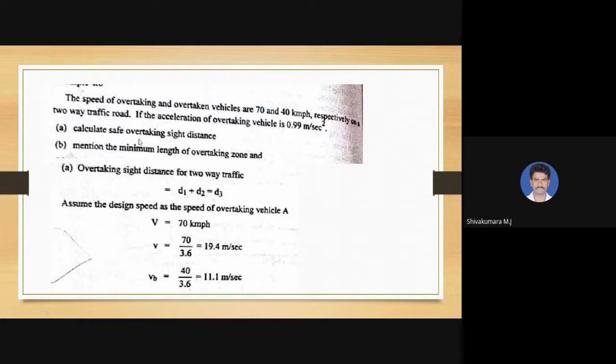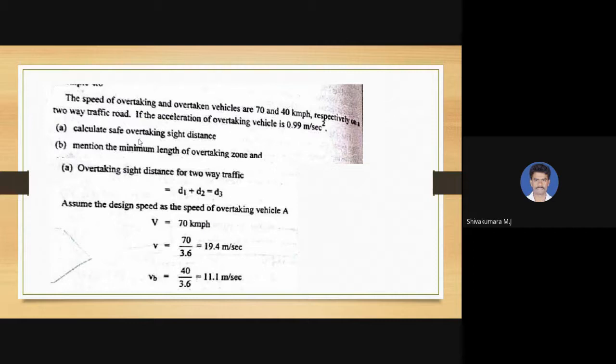Okay, these two things we need to calculate. OSD we have to calculate, and then the minimum length of overtaking zone. The data given is the speed of overtaking and overtaken vehicles, that is 70 and 40 kmph respectively, and the acceleration of the overtaking vehicle, 0.99 meter per second square.